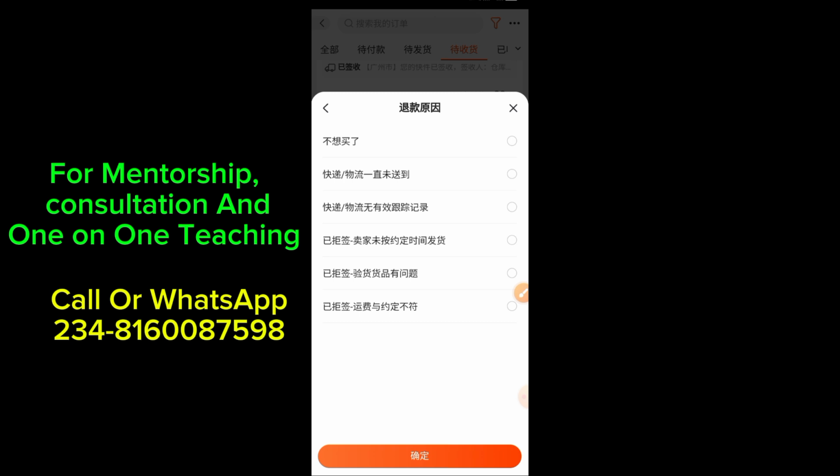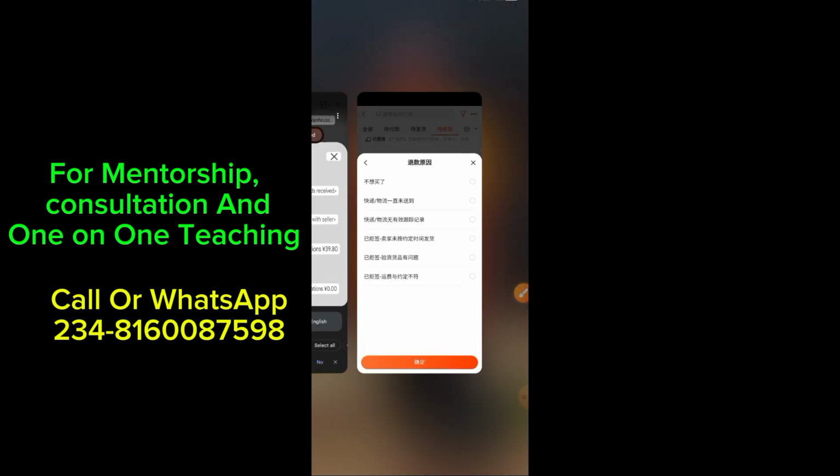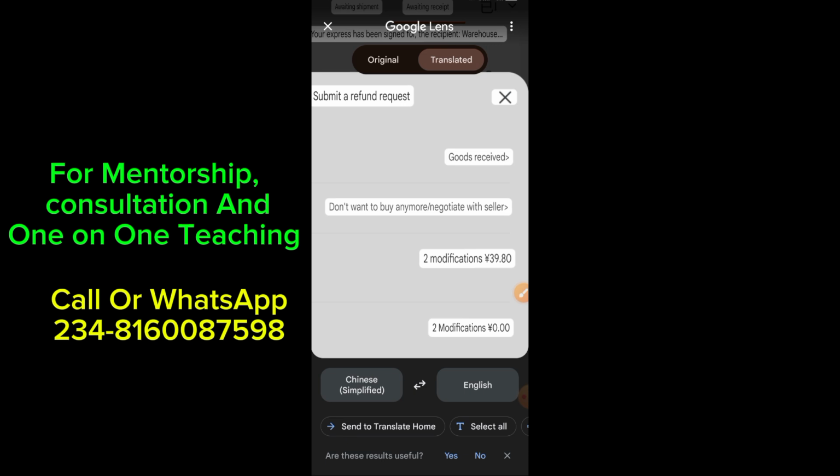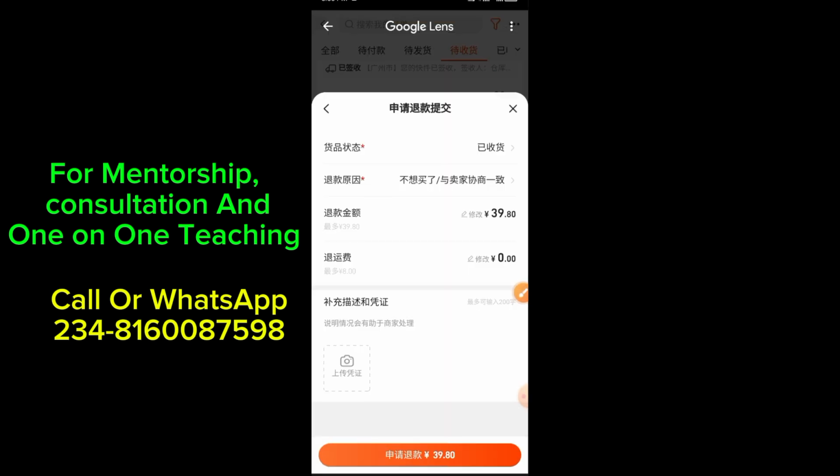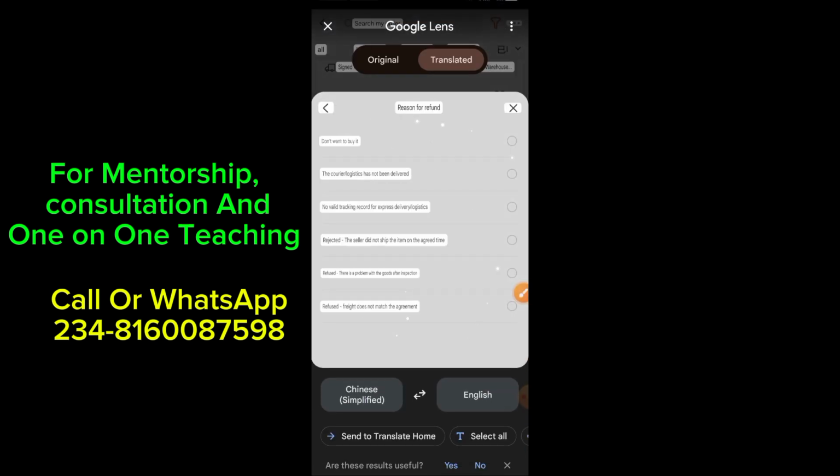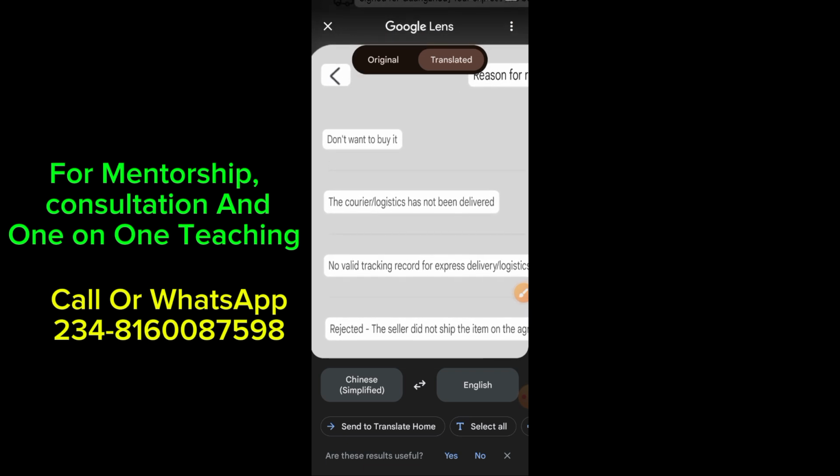So we have five to six different options why you are requesting a refund, right? So I'm going to screenshot again, then select the best option that suits the reason why we are requesting a refund from this supplier, which is what I'm going to see now. So we have this first option as you don't want to buy.